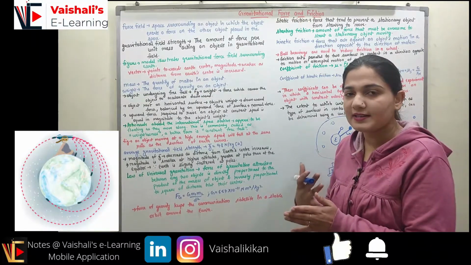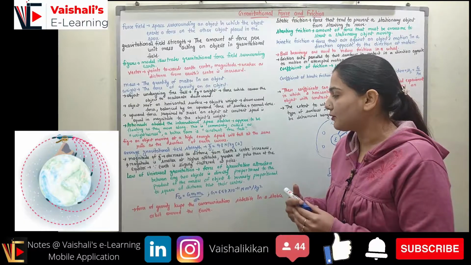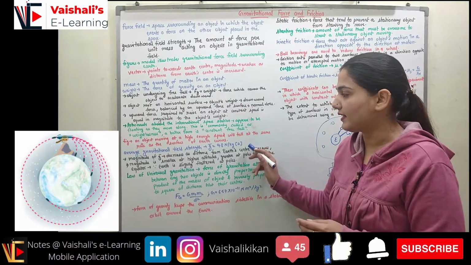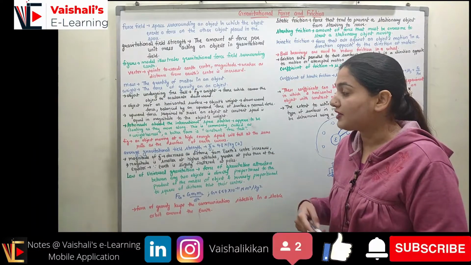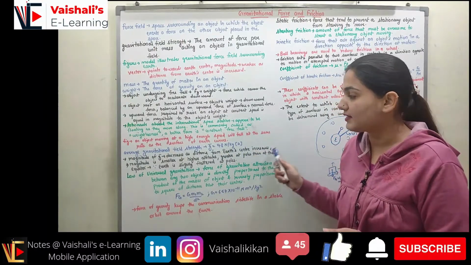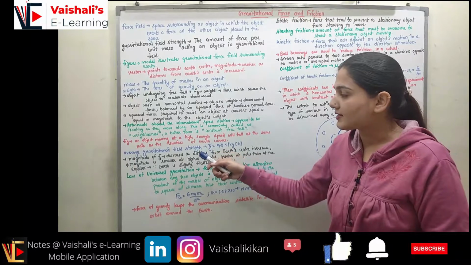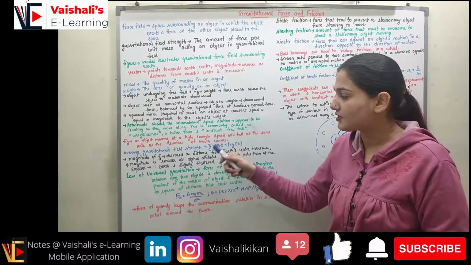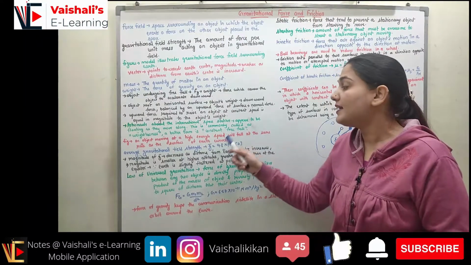So it is represented as the acceleration due to gravity, which has the value 9.8 Newton per kg in the downward direction. So this is my average gravitational field strength. The magnitude of average gravitational field strength decreases as the distance from Earth's center increases. So when I move towards a height, the average gravitational field strength g, or I can say the acceleration due to gravity, decreases in value.